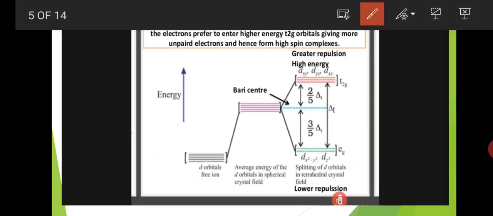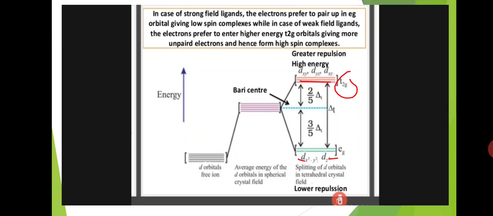The d orbitals which are present on the axes, due to low electronic repulsions, go into a low energy level. What are present on the axes? dx2-y2 and dz2, these two are the Eg group. So the Eg group is the low energy group and T2g is the high energy group.